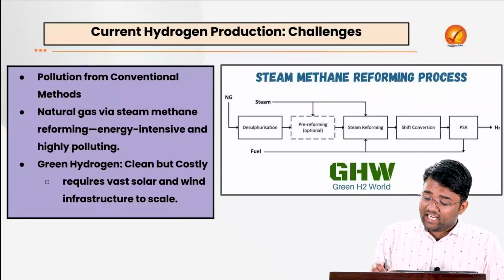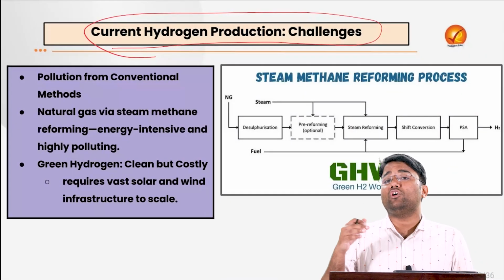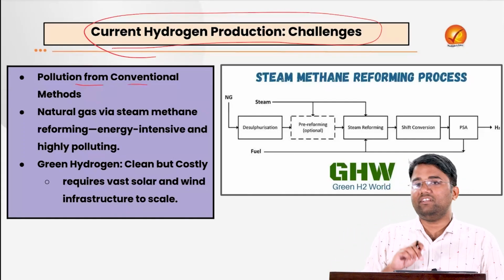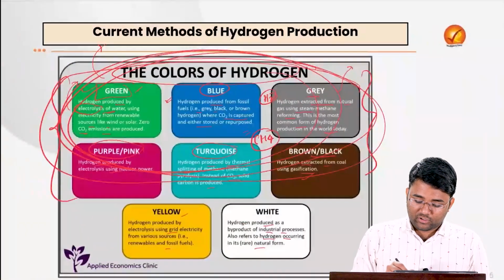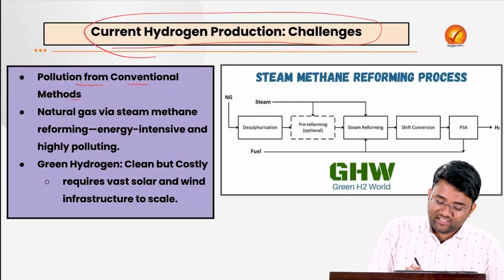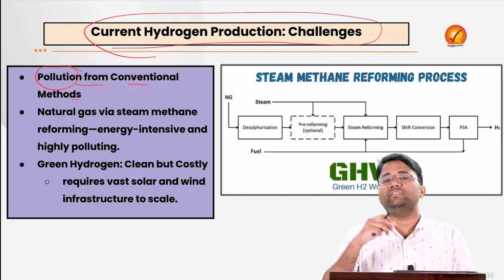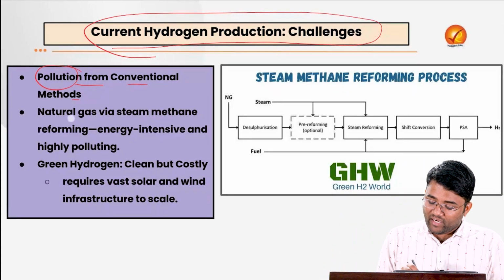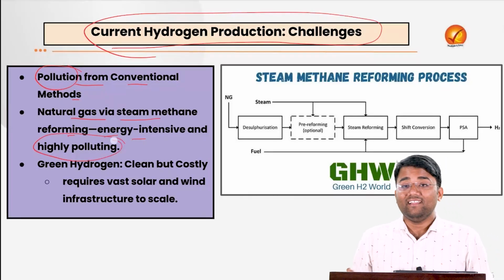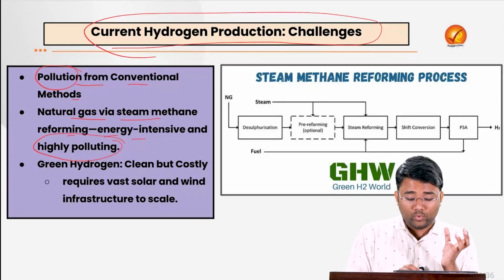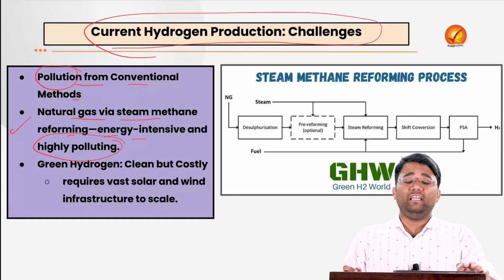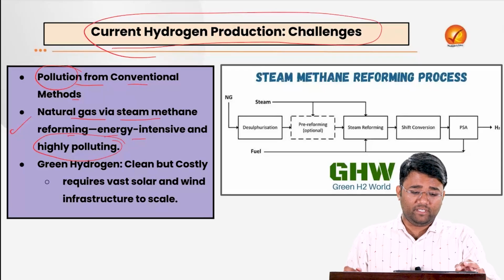So these are some of the challenges associated with the current mode of hydrogen production which we are following. For example, there is pollution from conventional methods like the gray or the brown or black methods that we are using. There are some pollutants that are emitting from these methods. Then there is natural gas via steam methane reforming, which is energy intensive as well as highly polluting; the energy it requires to fulfill the production of hydrogen is very high. So that is leading to a lot of energy expenditure.